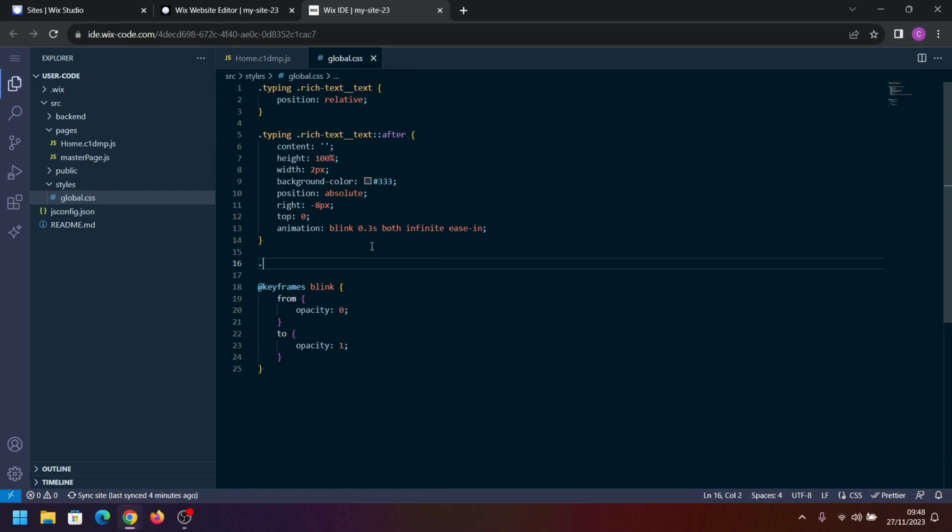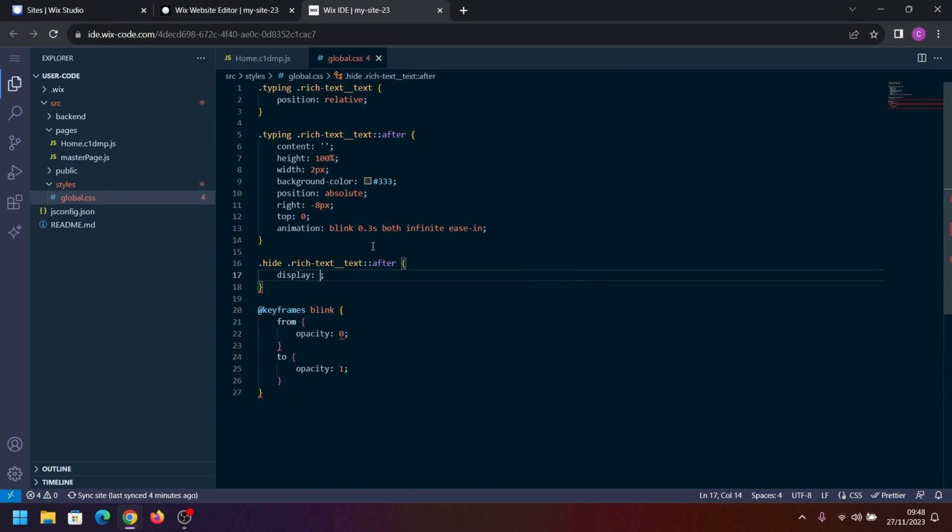But then what we're going to do is, back in this global file, we're going to create another class. Just going to call this hide, and then we're going to target the rich text after, and then we're just going to set this to display none.